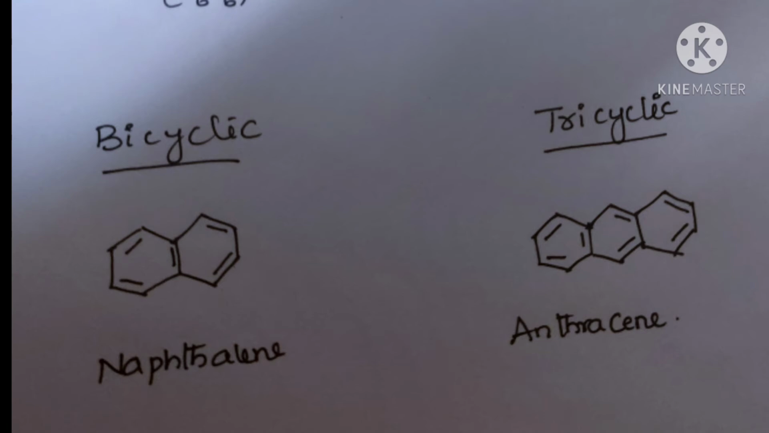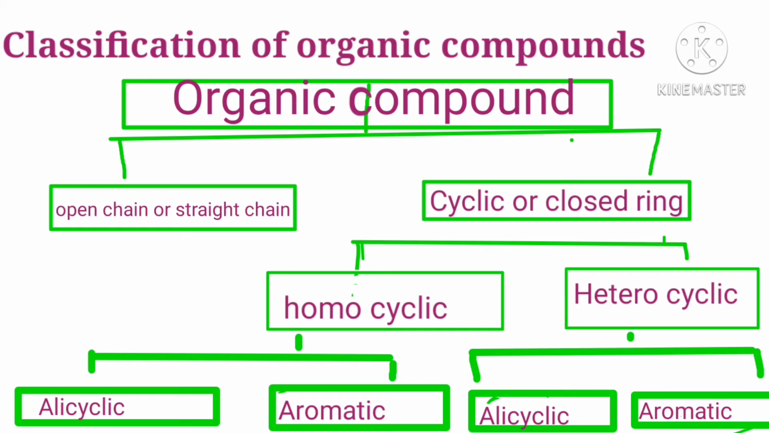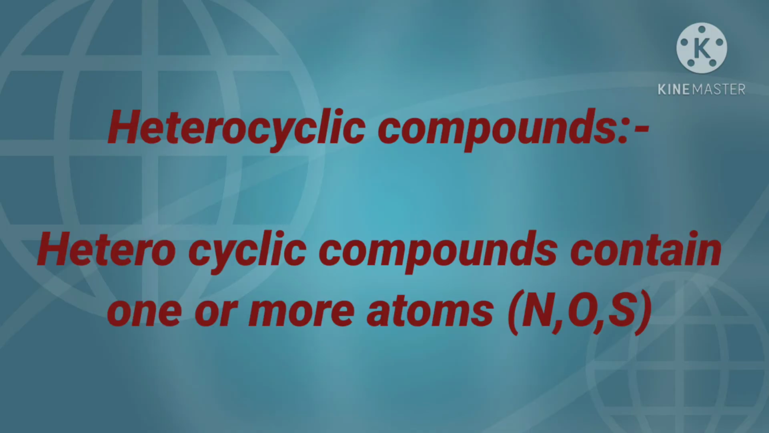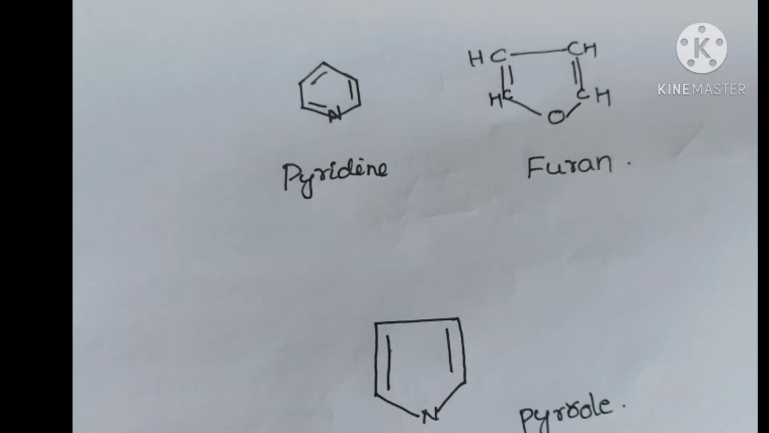And next one is heterocyclic compounds. Heterocyclic compounds contain one or more heteroatoms. What are heteroatoms? Nitrogen, oxygen and sulfur. One of the carbons is replaced by a heteroatom, so it is called a heterocyclic compound. For example, pyridine, furan and pyrrole. These are examples of heterocyclic compounds.